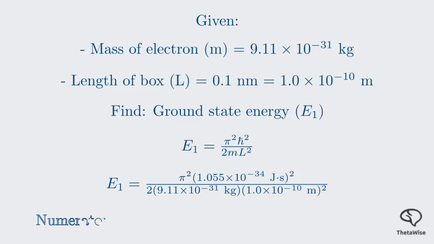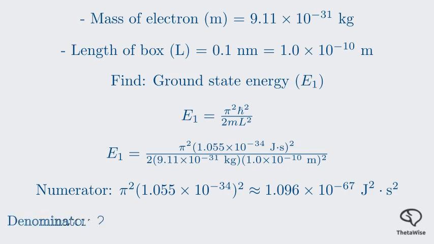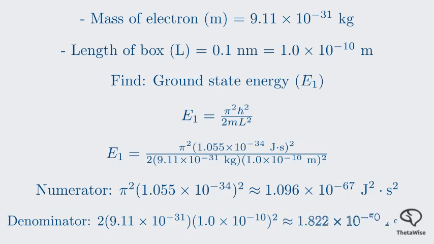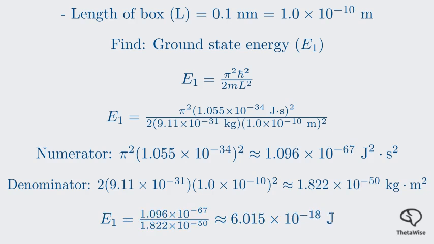The numerator is pi squared times h bar squared, which is approximately 1.096 times 10 to the negative 67. The denominator is 2 times the mass times the length squared, which is approximately 1.822 times 10 to the negative 50. Now we divide the numerator by the denominator. This gives us a ground state energy of approximately 6.015 times 10 to the negative 18 joules.